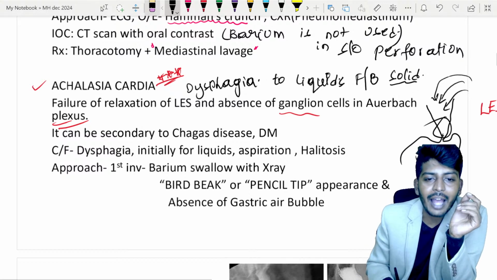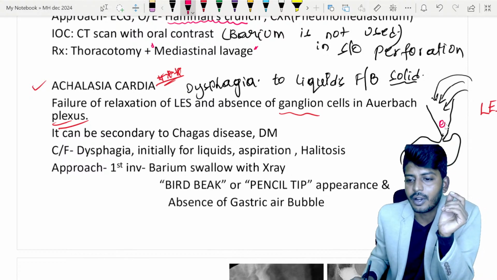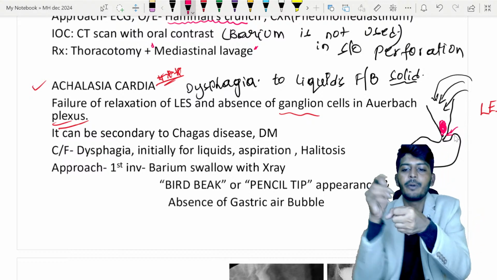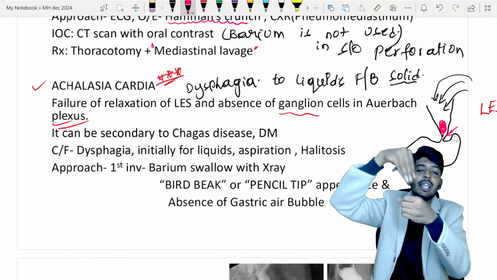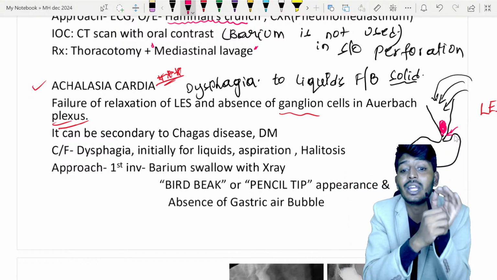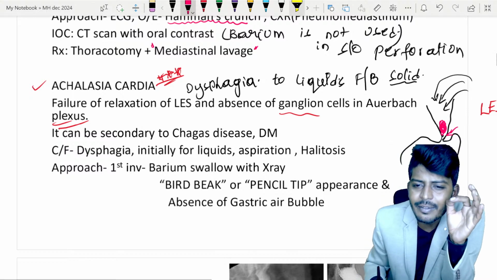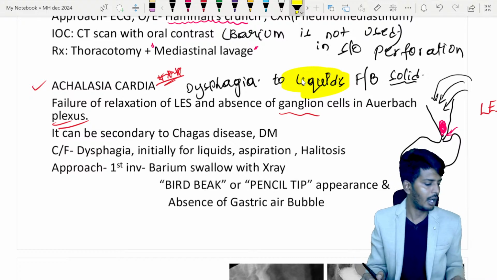When somebody with Achalasia cardia eats solid food, that food will come and put weight on the sphincter, slowly pressing until it opens up. But liquid cannot exert that much pressure. Because of that, the patient has difficulty swallowing liquids initially. If they tell you dysphagia to liquid, the first thing you need to think of is Achalasia cardia.